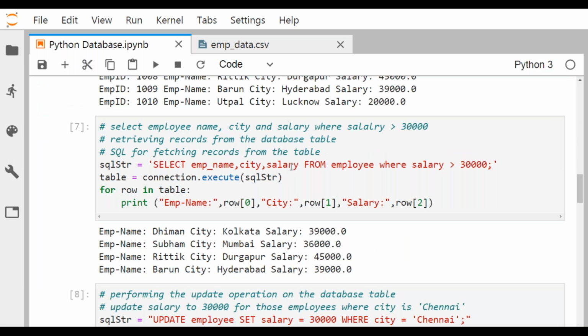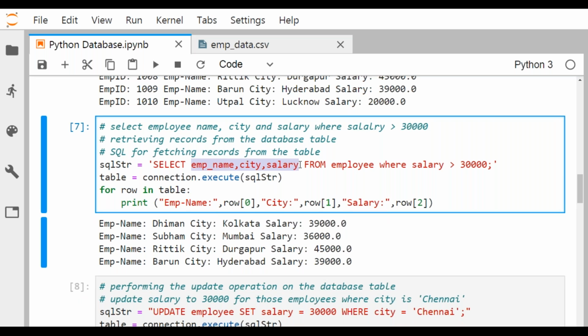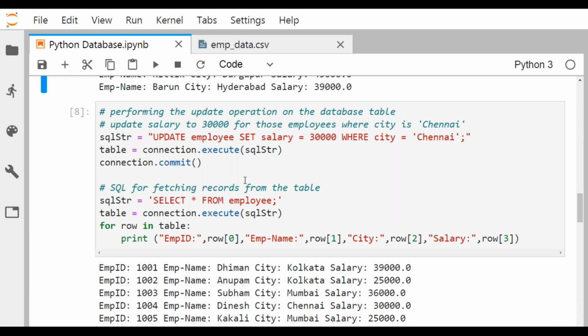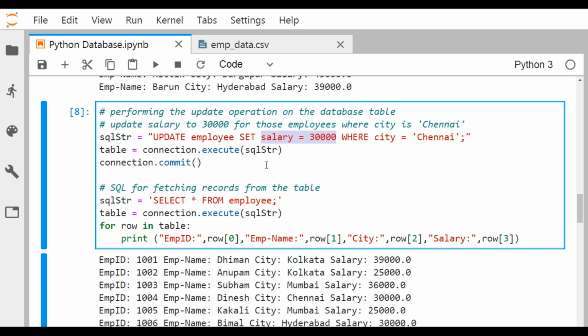of the employee table. Here we are going for projection and selection. What is projection? Not displaying all the attributes. What is selection? Not displaying all the records. You are displaying only those records where salary is greater than 30,000. So that is coming here. And then you are going for update. For Chennai employees, the salary has got updated to 30,000 from its old initial value, and then printing it. Connection.commit means to make the change permanent.